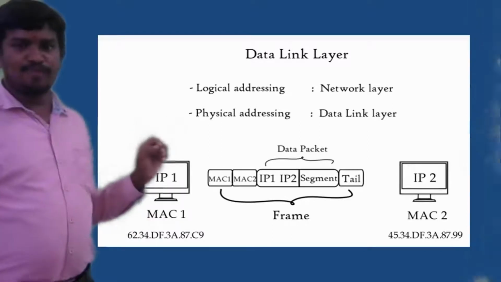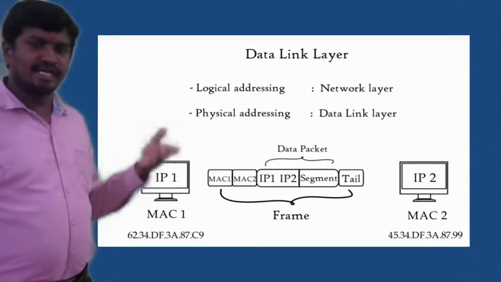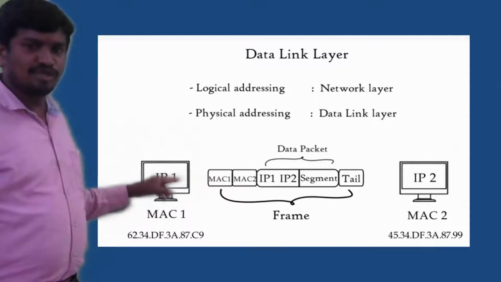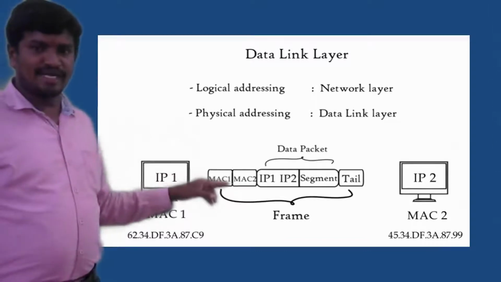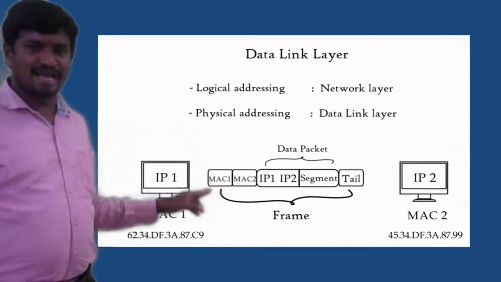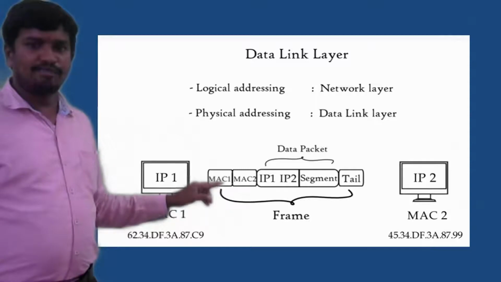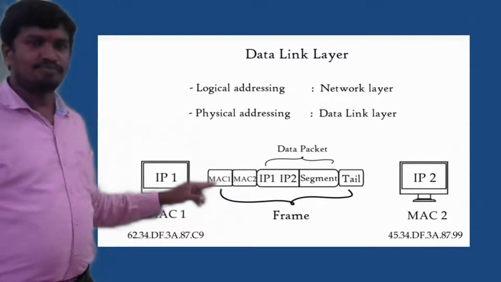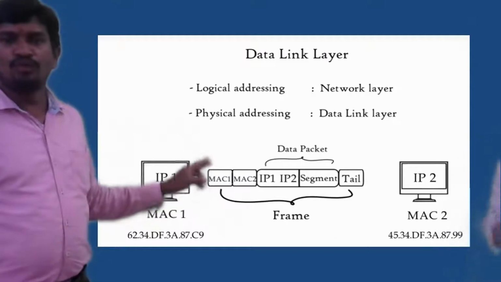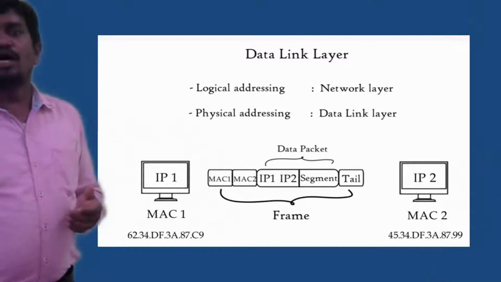When a frame is prepared by the data link layer, whatever data is coming from the above layers is added with physical addresses. If you observe here, this packet we get from the network layer is added with the machine addresses MAC1 and MAC2, prepared at the data link layer, and then it is called a frame. Now we will see how it is working.